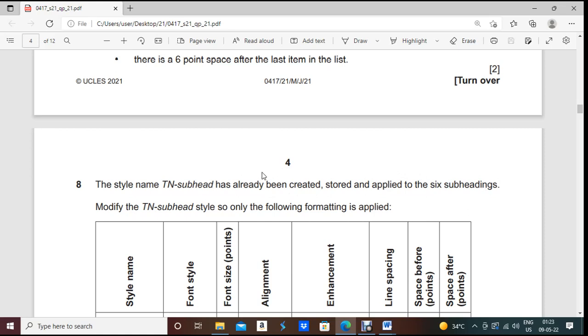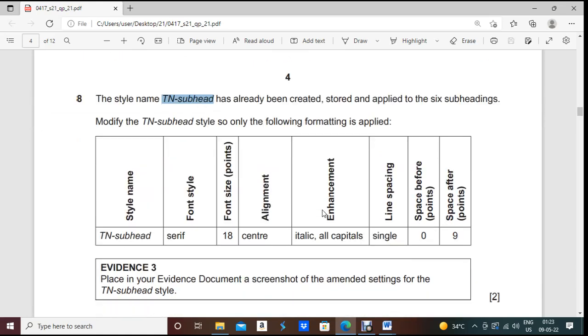Then next one, the style name TN subhead has already been created and stored and applied to the 6 subheadings. That means this style has already been created. Now modify the TN subhead style, so only the following formatting is applied. So you need to modify this one. When you modify, you have to be very careful about that.